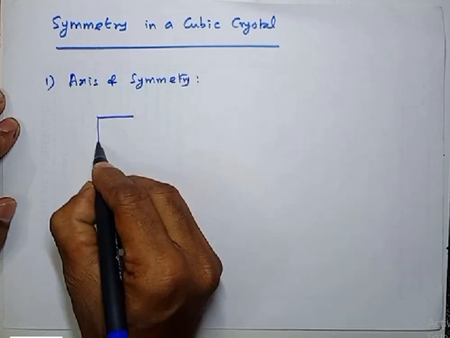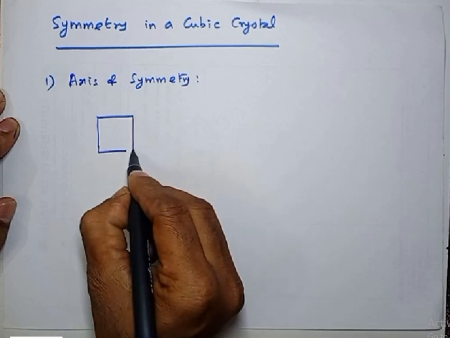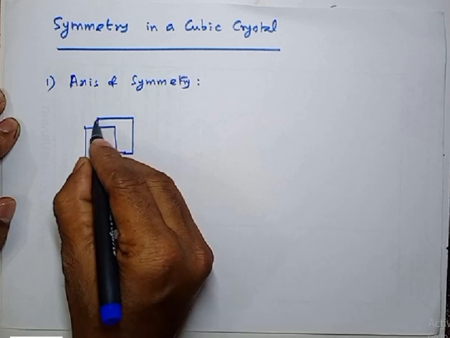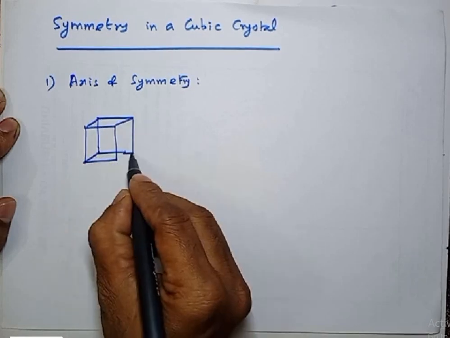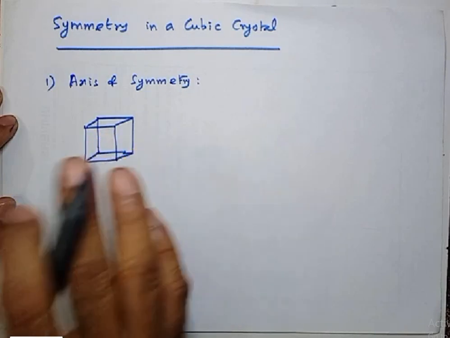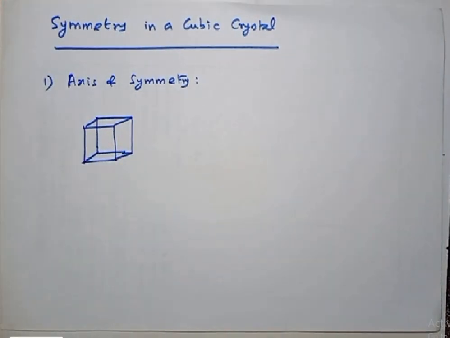So I'll take a cubic shape or cubic unit cell. Cubic crystals have cubic unit cell. So I'll take a cube. Now we need to fix some imaginary axis. If I rotate along that axis, we should get an equivalent shape. Okay, so what I'm going to do, listen.